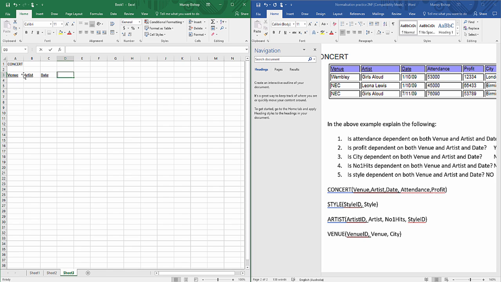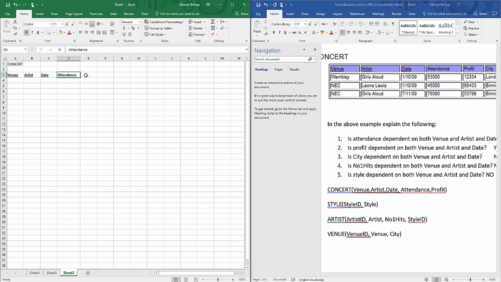The next thing I'm going to do is go attendance, which is another attribute, and that does not need to be a primary key or underlined. Oh no, I'll underline it. I'll make it bold. And profit as well. Cool, so we've got our concatenated primary key over here, and we've got our attribute attendance, which depends on all three, and our profit, which depends on all three as well.